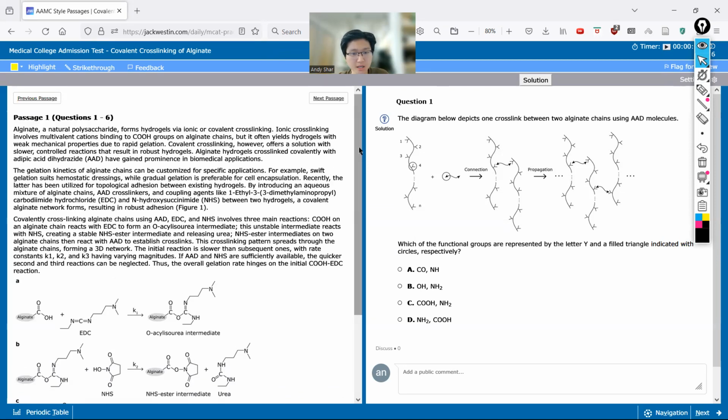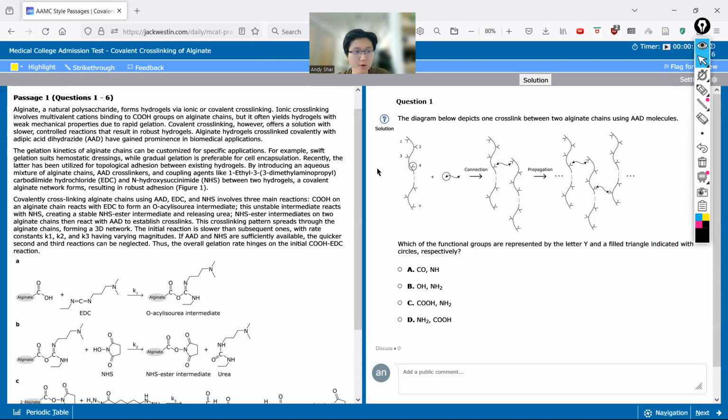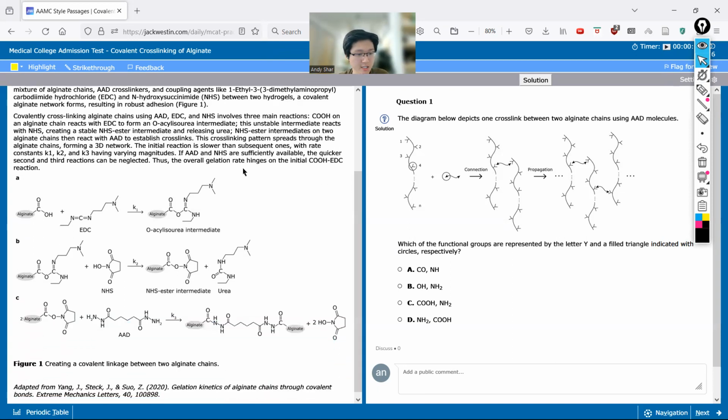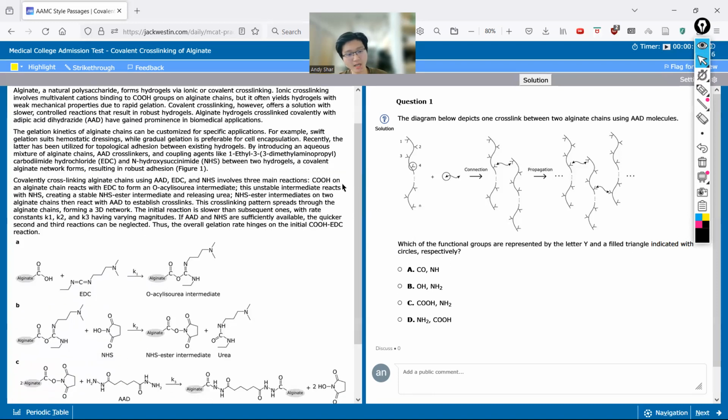Okay, so I'll just briefly go through the passage. There are 6 questions, and I'll walk you through how I would analyze the passage, break it down and make it understandable for myself, and how I would go through the passage and also the figures, and understand the reaction pathways, because I know organic chemistry can be confusing with all the functional groups and everything that's going on.